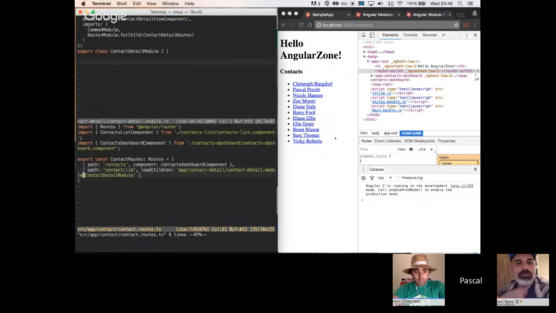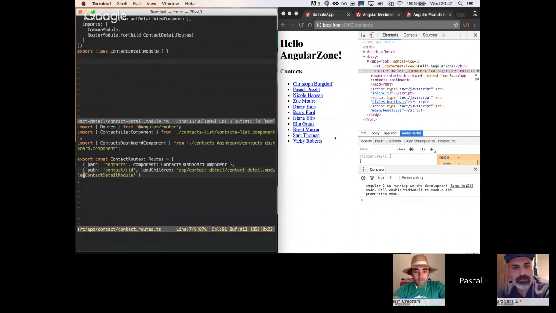Right here, where we say load children, we see that this is not a component type anymore, but instead it's a string, because we don't have the component type that we wanna load, because it's not there yet. We want to lazy load it. So in Angular 2, you say load children, and you give a path to a module, which in our case is contact detail, and then the module file, then this hash symbol, and then you declare the module that is defined in that file that you wanna load.